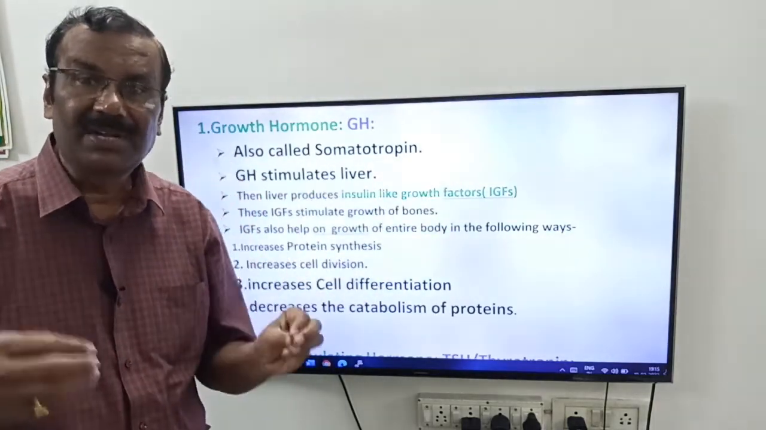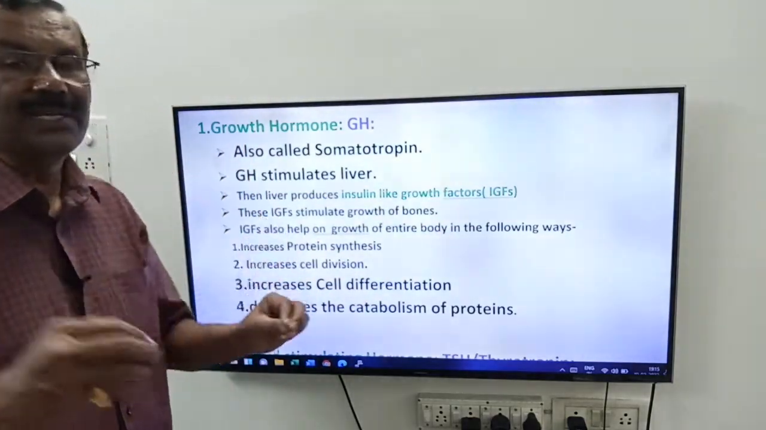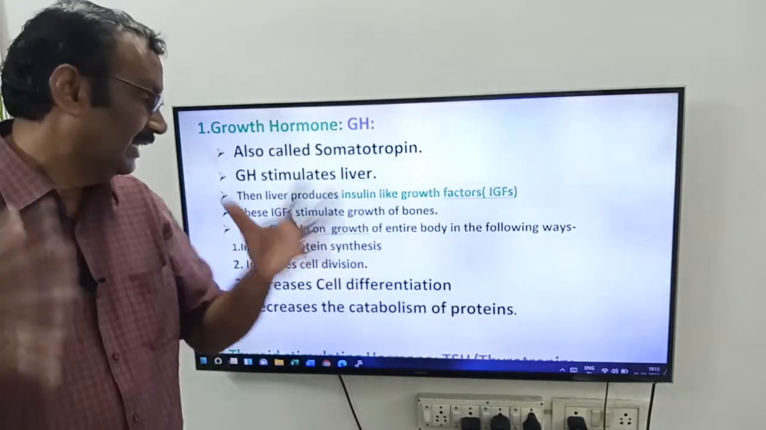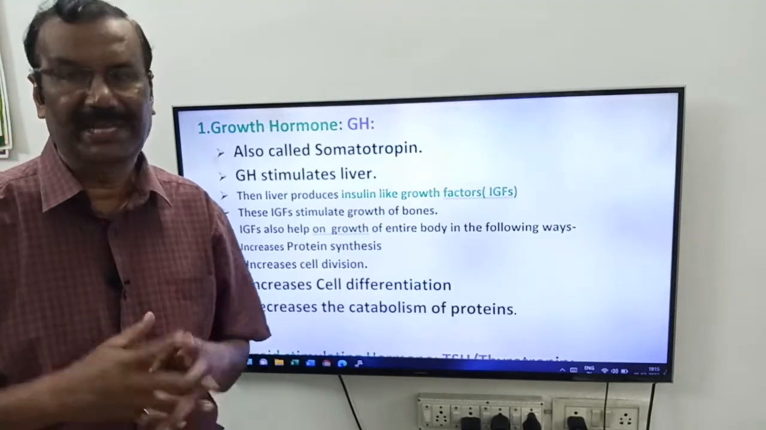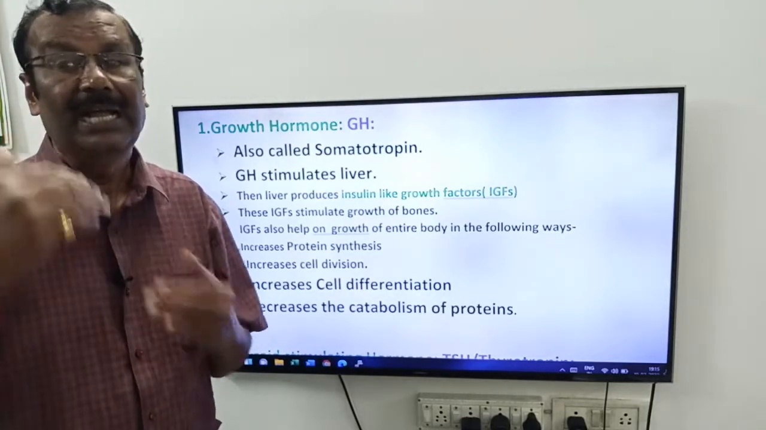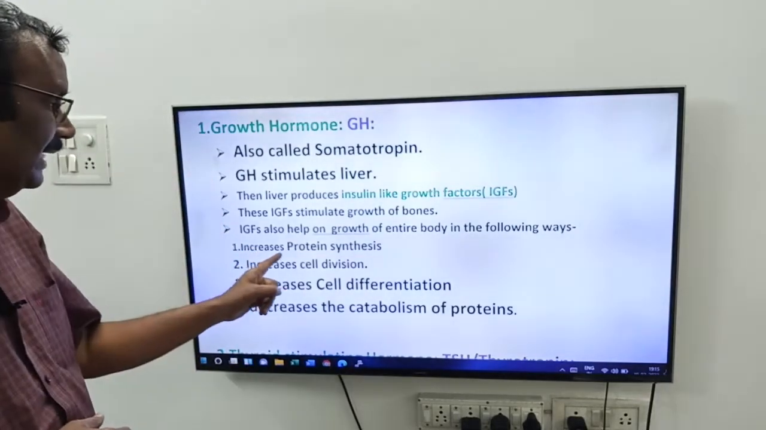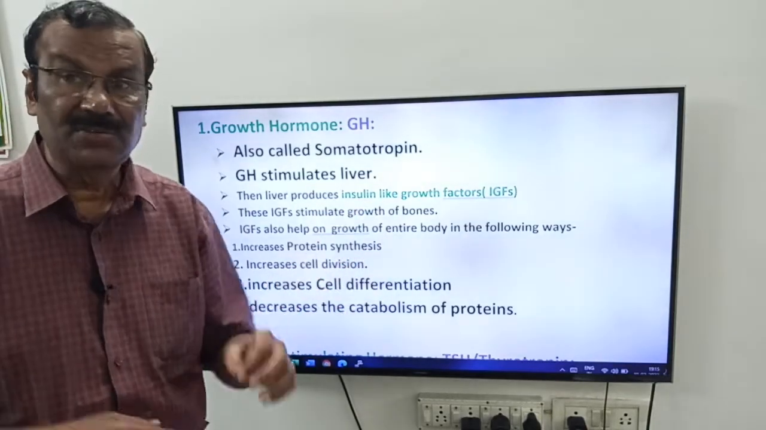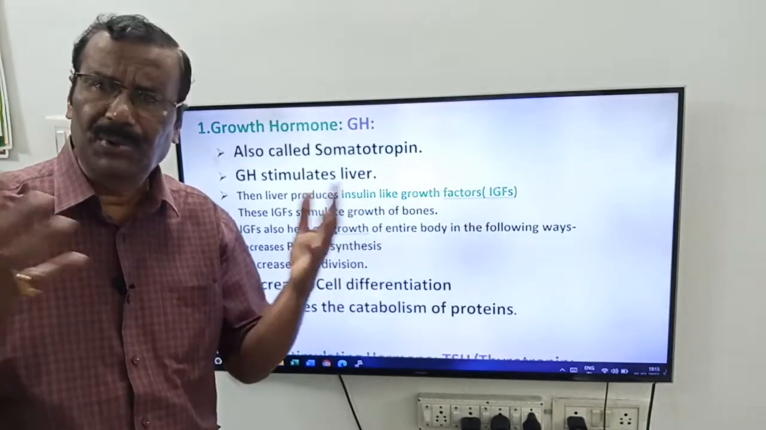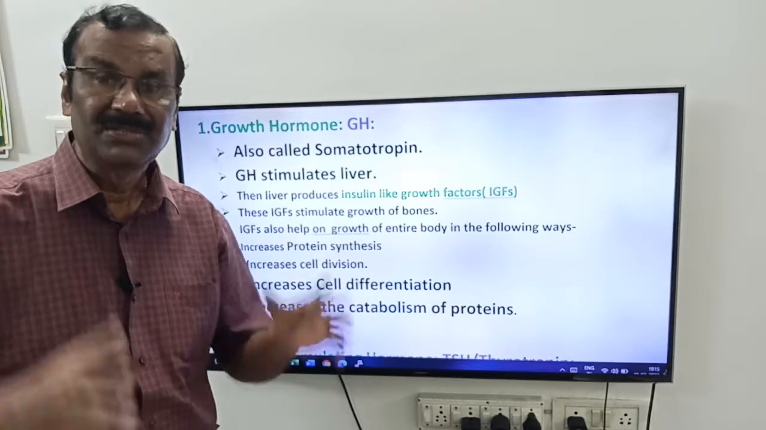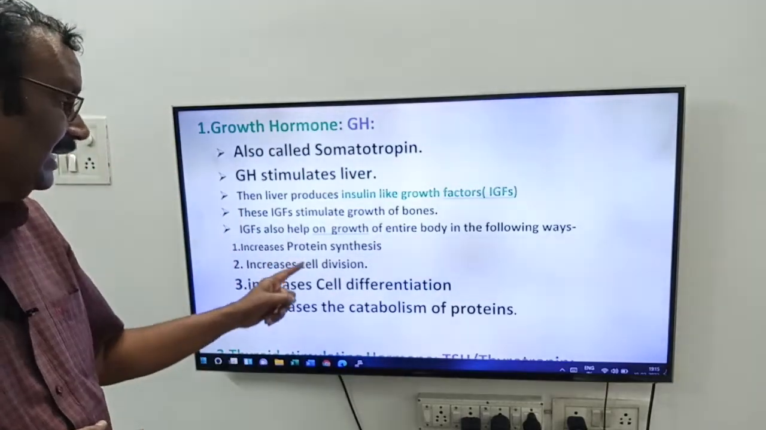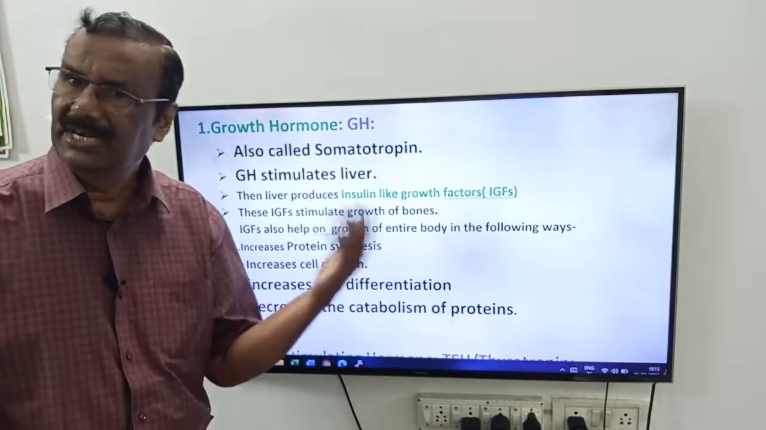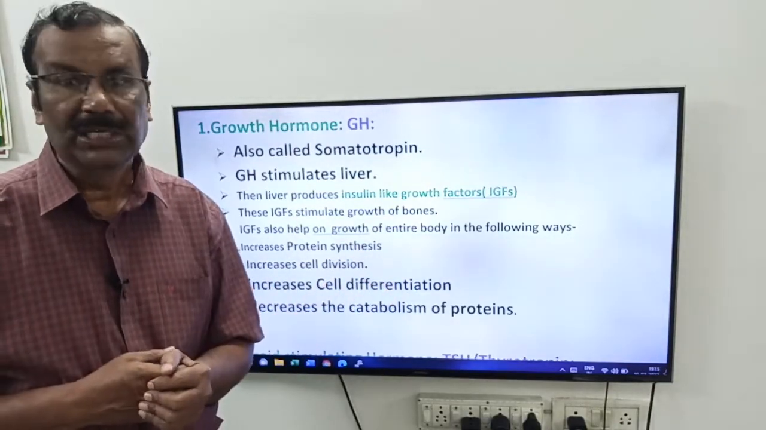Friends, these IGFs not only stimulate the growth of the bones, they help growth of the entire body. How are they helping, friends? See, friends, it increases protein synthesis. Friends, we need protein synthesis. You know, proteins are body builders. So these IGFs help in protein synthesis. Next, friends, it increases cell division. Friends, without cell division, there is no growth.